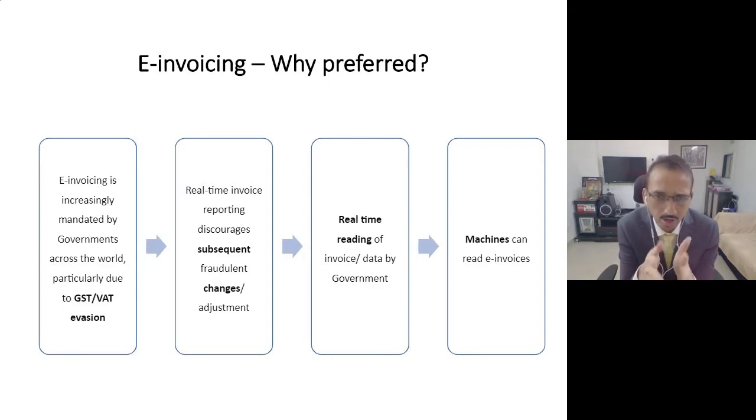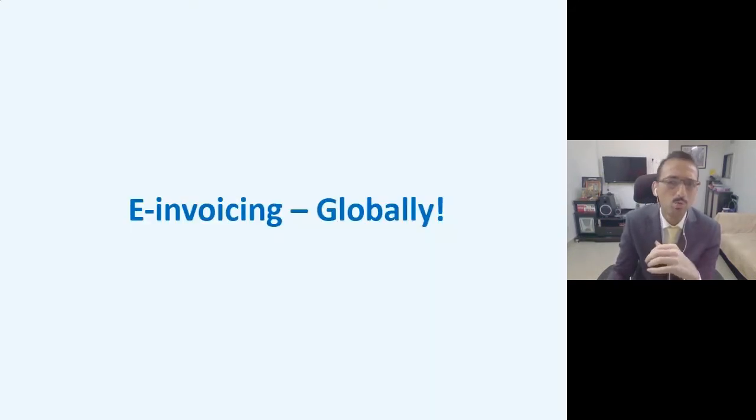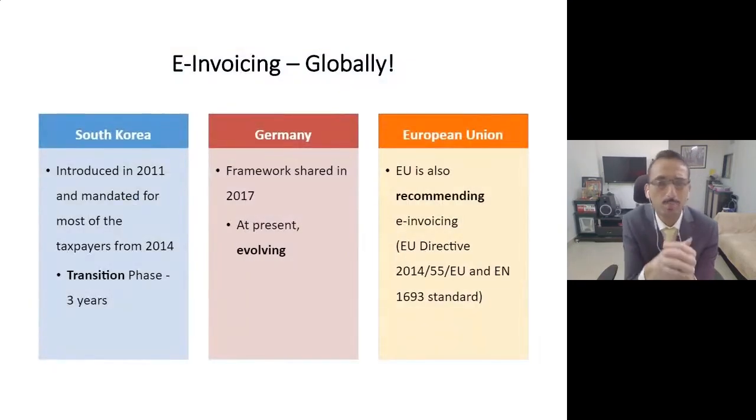Additionally, friends, practically all of us submit the data, but the data is not in a uniform format. Sometimes the invoice number would be mentioned as 001. Sometimes the invoice number would be mentioned as only one. For human beings, all of us understand 1 and 001 is one and the same. But for IT systems, it's a bit difficult to read. And that's the reason the government is saying let us proceed with e-invoicing, so that the data is machine readable, and the government, by using various data analytics tools, can gather this data and perform various activities and then understand whether there is tax evasion or not. So certainly this data would be of huge importance for the government.